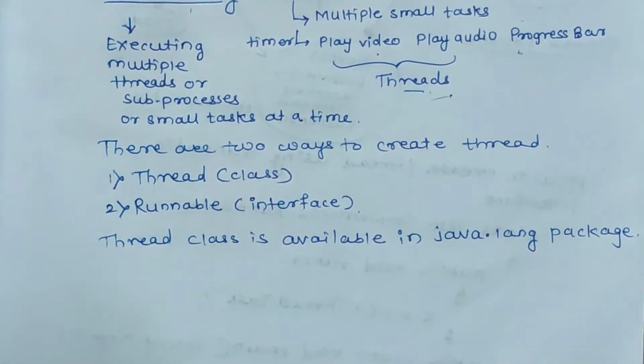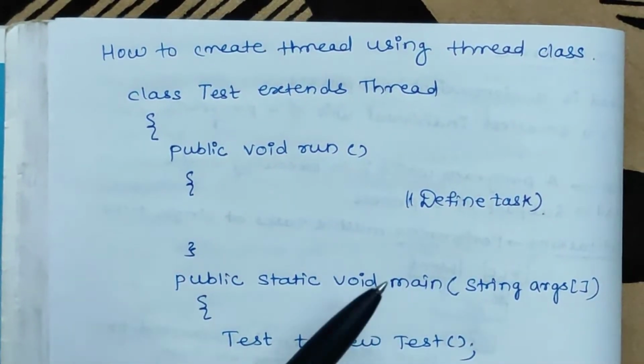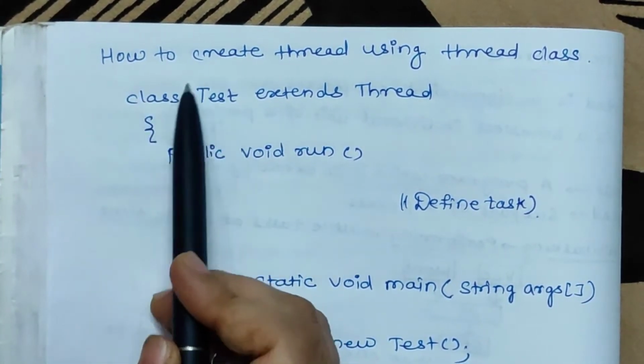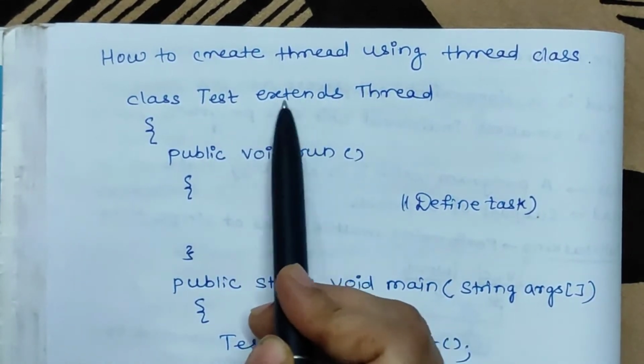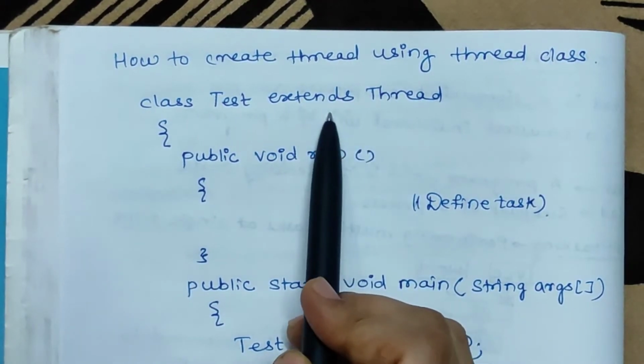Now we will discuss how thread is created with the help of thread class. So here comes the concept of inheritance. Here you can see class Test. So we have simply defined a class Test extends Thread. So what we are doing, we are extending class Test from Thread. So it is a concept of inheritance.